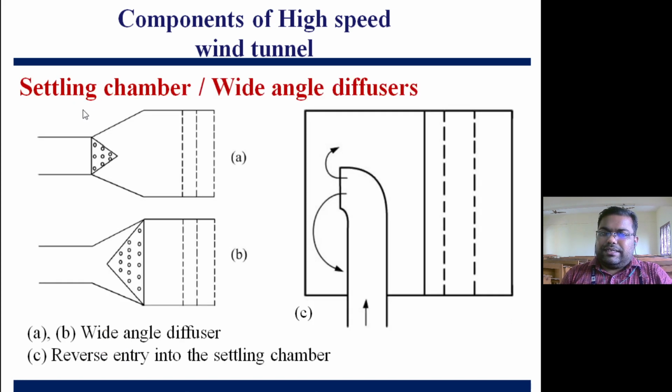So if we look at the settling chamber, which is basically needed, these are the three different designs by which we can send the air inside the settling chamber. One is this kind of wide angle diffuser. Wide angle diffusers can be attached. It may be like this, or it can be oriented like this. Here is the screen to make the flow uniform. So this A and B are the design called wide angle diffuser, and the last one is the reverse entry into the settling chamber. So the air will come through this, then it will reverse and go to the screen.